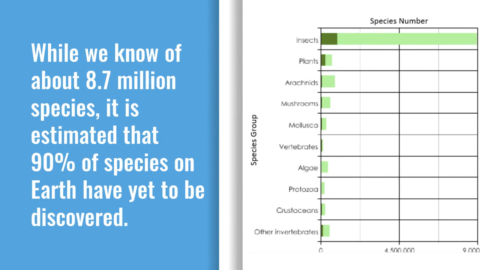While we know of about 8.7 million different species, it is estimated that 90% of all species on Earth have yet to be discovered.